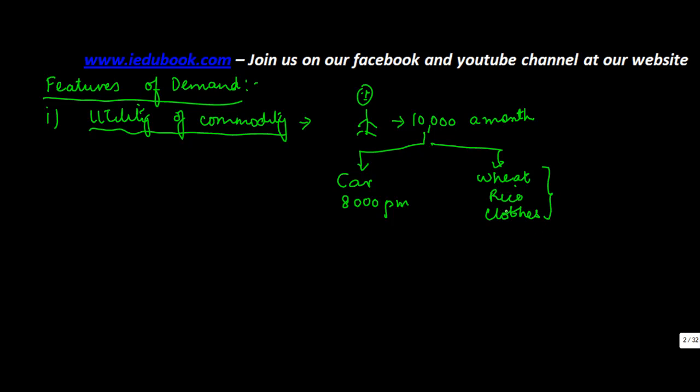So what do you think he's going to do? Obviously, he's going to go and buy these things. Why? Because if he spends 8,000 on the car, he would not be left with any money to eat.